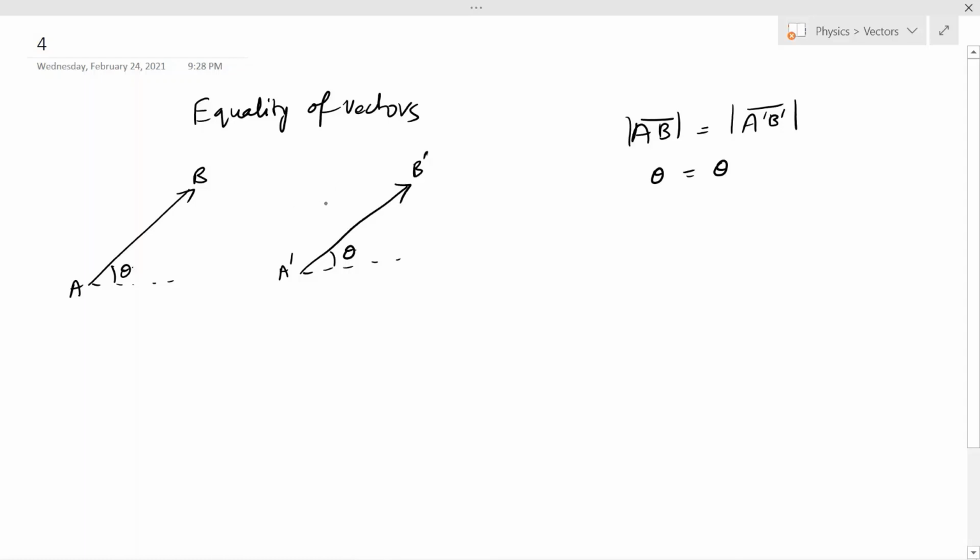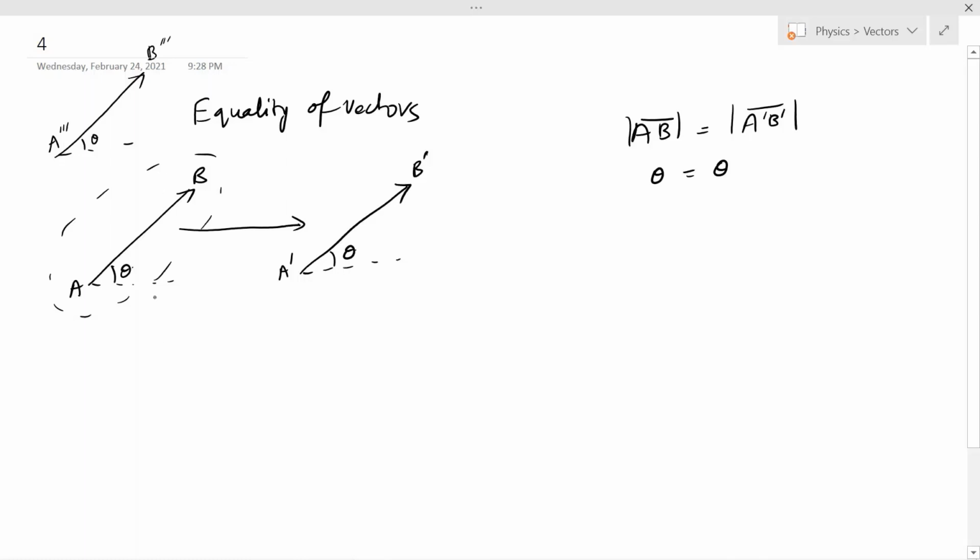You can also see this as a vector which is translated in this direction. So this is the horizontally translated vector, that is, A dash B dash is the same vector as AB. Even if you translate this vector AB vertically like this, it is still the same vector because its magnitude is not changed and its direction is also not changed. So if you translate this vector anyhow, horizontally or vertically or in any combination of these, the vector will be the same, except if you rotate the vector.